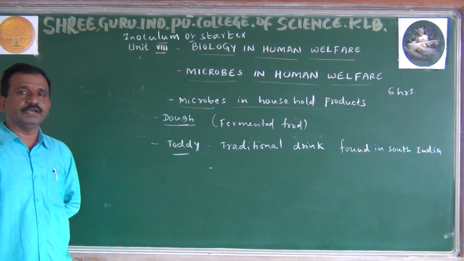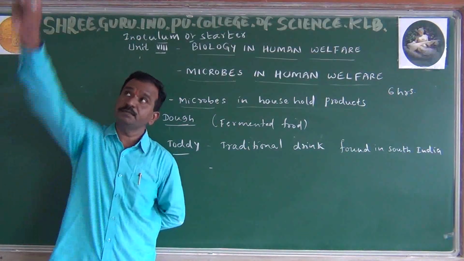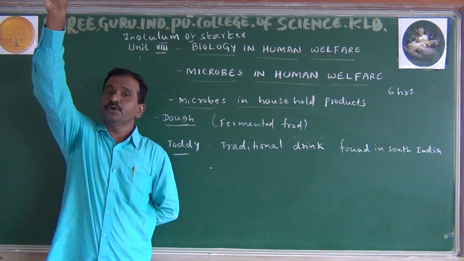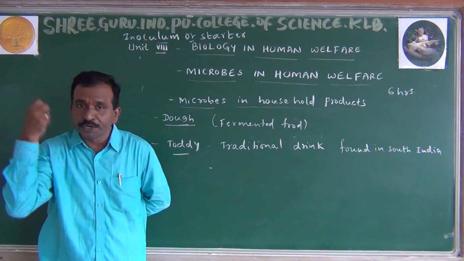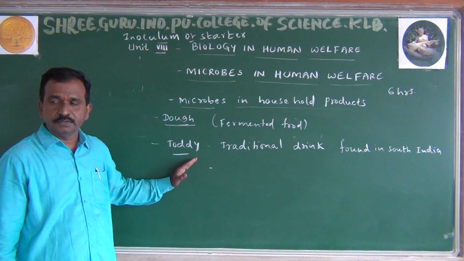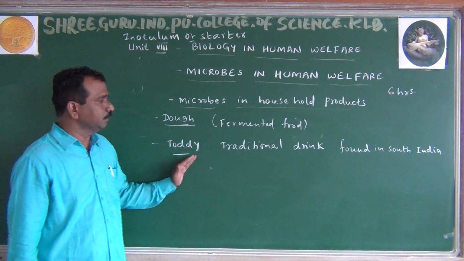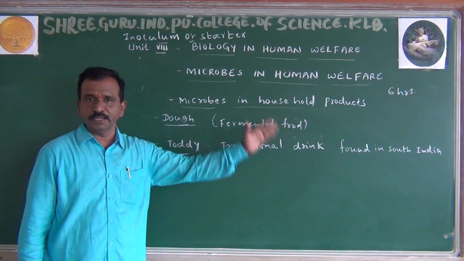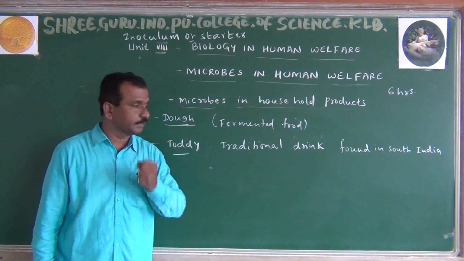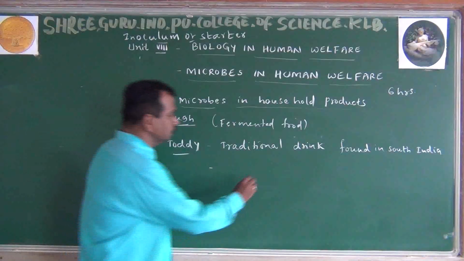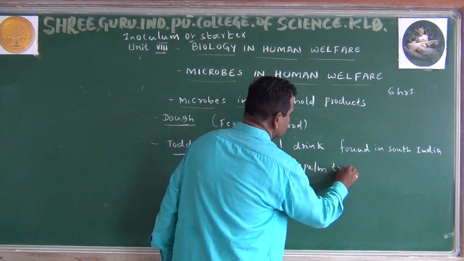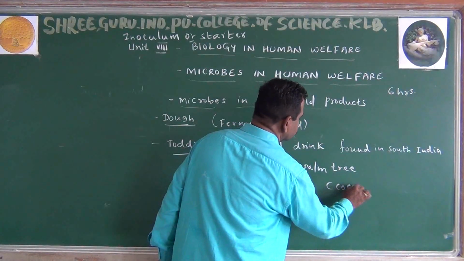For example, in the villages, I think you have seen that in the morning time only. We have to observe that they normally climb a coconut tree and collect some fluid, which is also called neera. So that is toddy. It is normally considered as a traditional drink. What happens here is that fermentation usually takes place. In the morning they are collecting from the sap of the palm tree. Even coconut also.